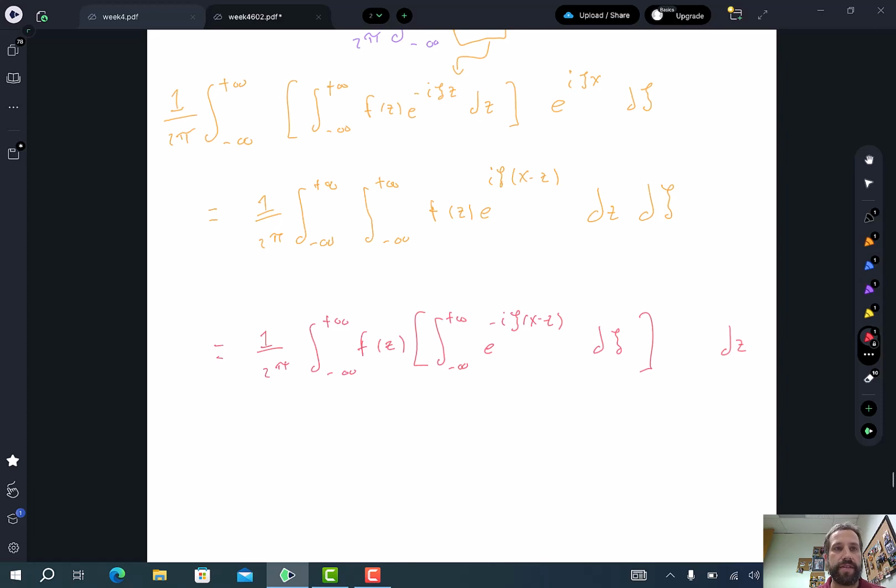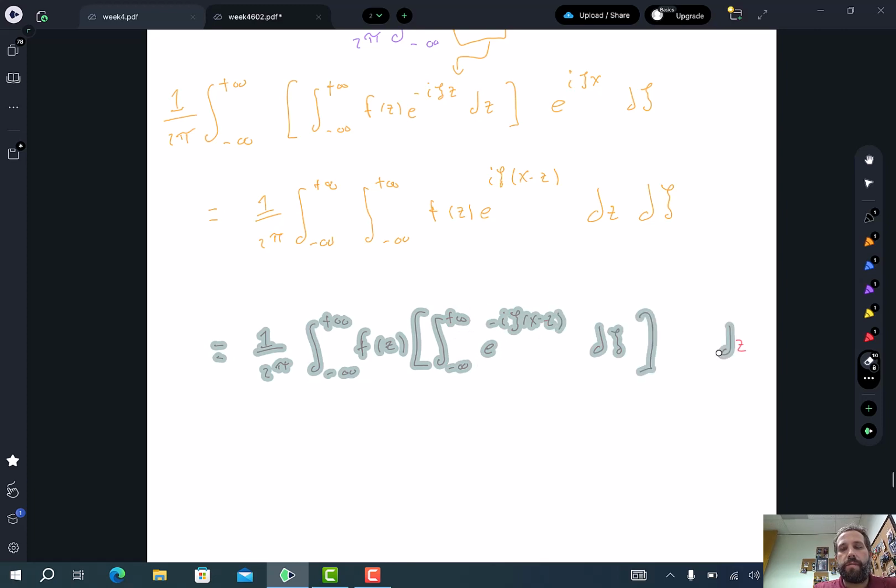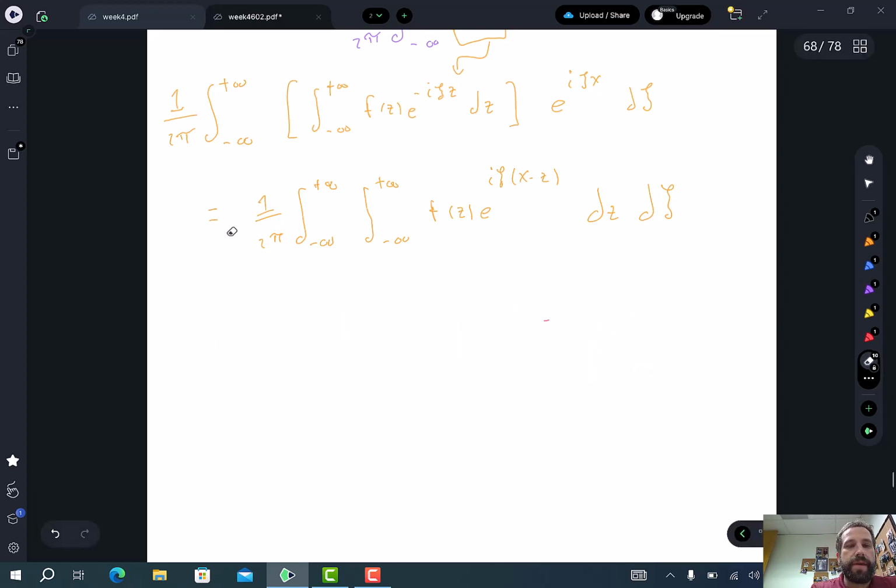And it's not even that it's illegal. I mean, that is a problem, but we can't really even make sense of it right now because the thing in brackets doesn't exist. It doesn't have a well-defined meaning within our framework. So we're going to have to do something a little bit different. And basically, to do something a little bit different, we're going to go back, and when we do the improper integral in the step above, we're going to be a little more careful here.